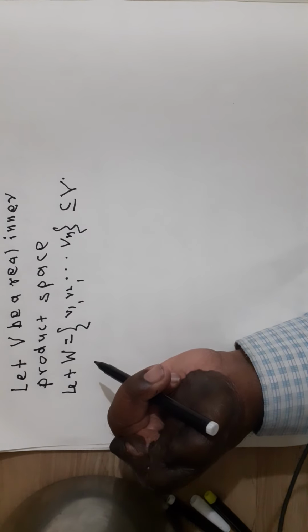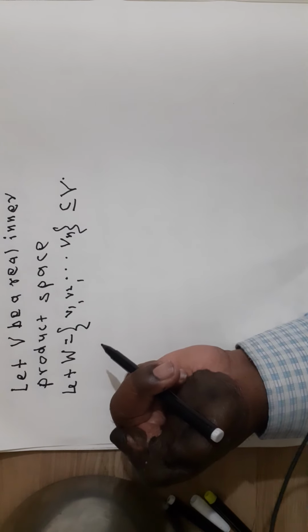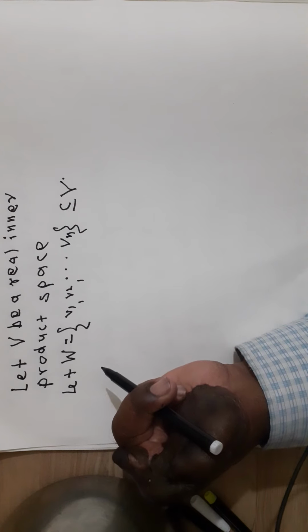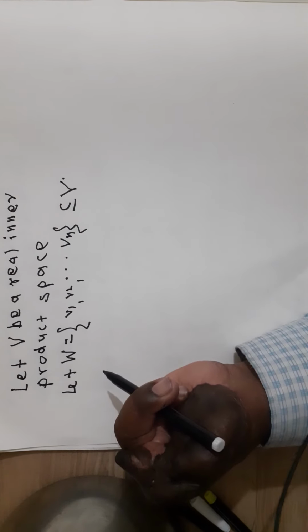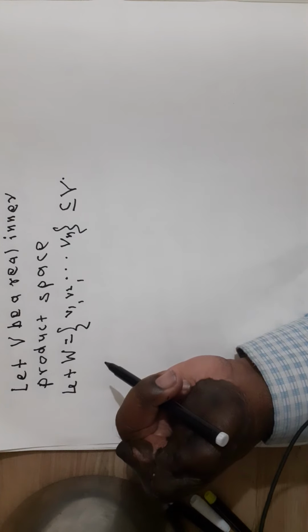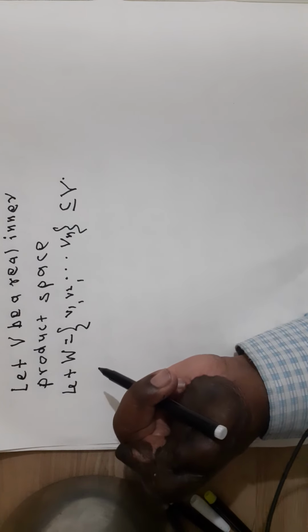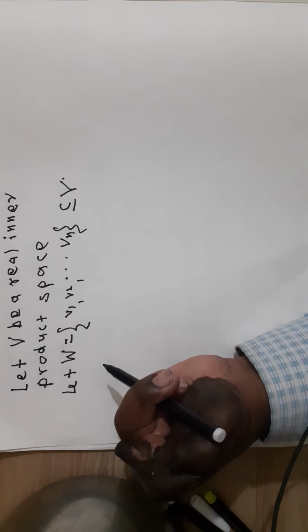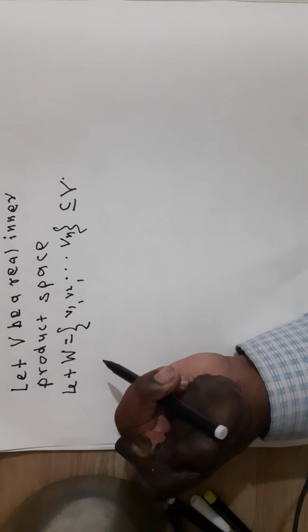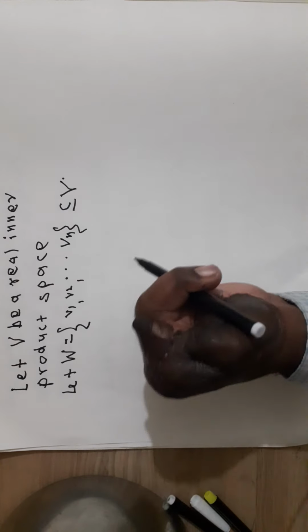That is, v1 and v2 are orthogonal to each other means the inner product of v1 and v2 is equal to 0. If any two vectors are orthogonal, then the set W = {v1, v2, ..., vn} is said to be an orthogonal set.